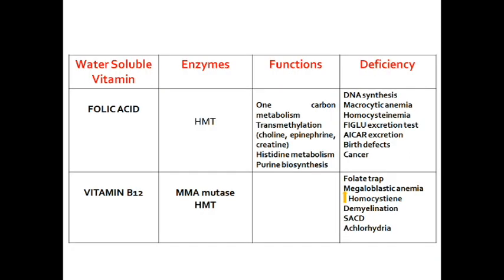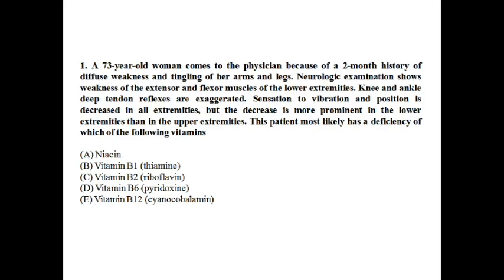And folic acid and vitamin B12 are mainly related with macrocytic anemia, and vitamin B12 with demyelination as well. But neural tube defects are not seen with vitamin B12, though they are quite common with folic acid. That's the reason preconceptional folic acid is advised these days. Now let me read out the case.